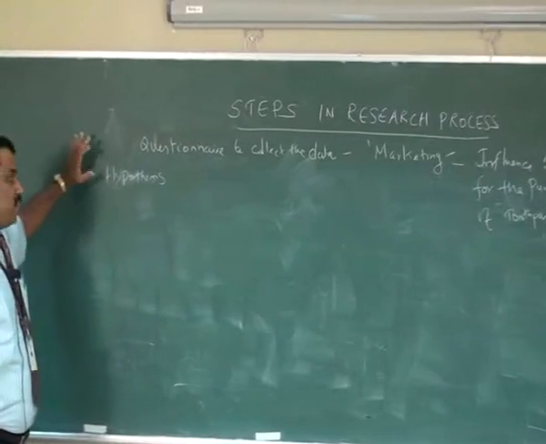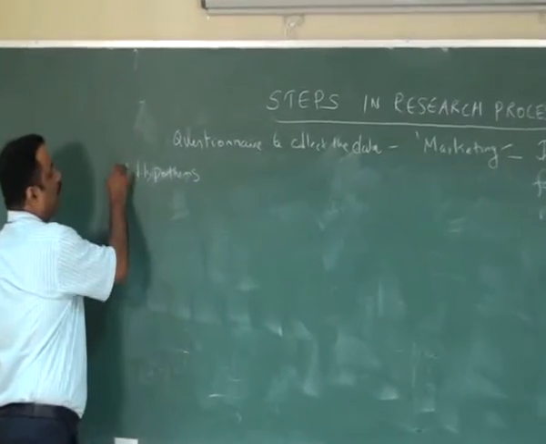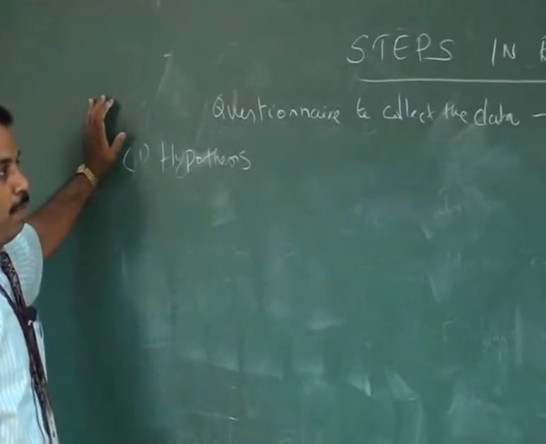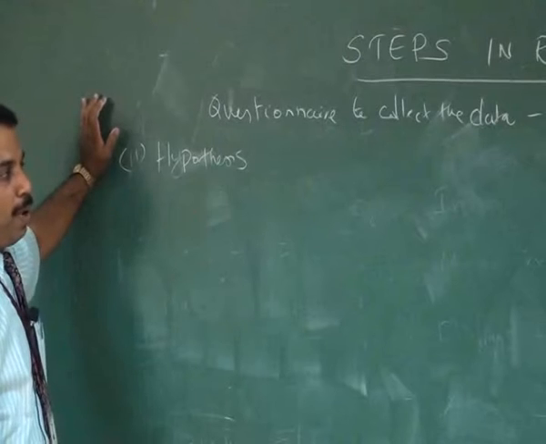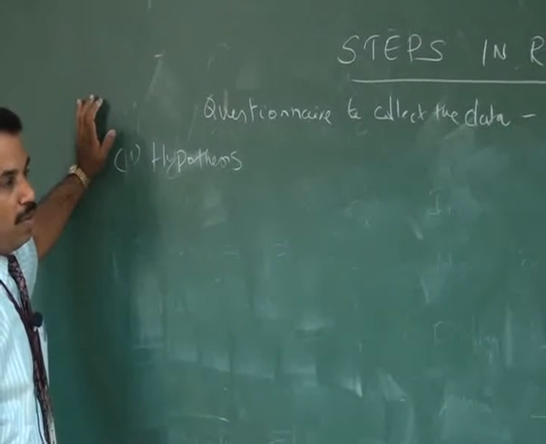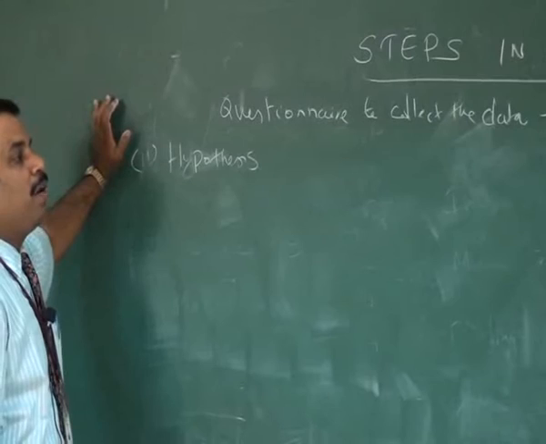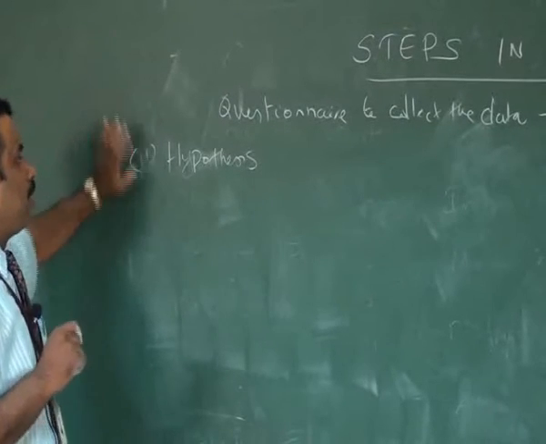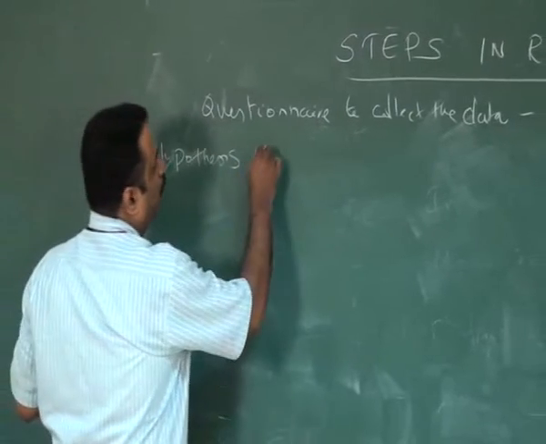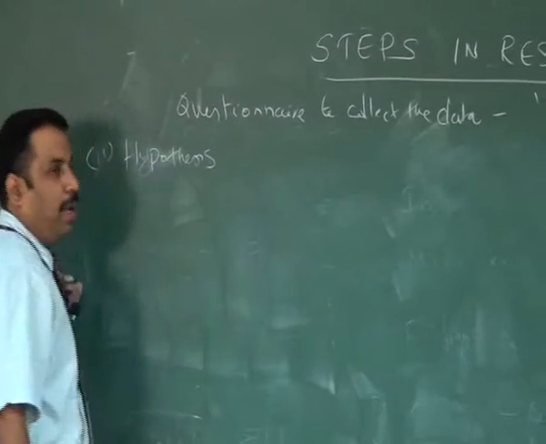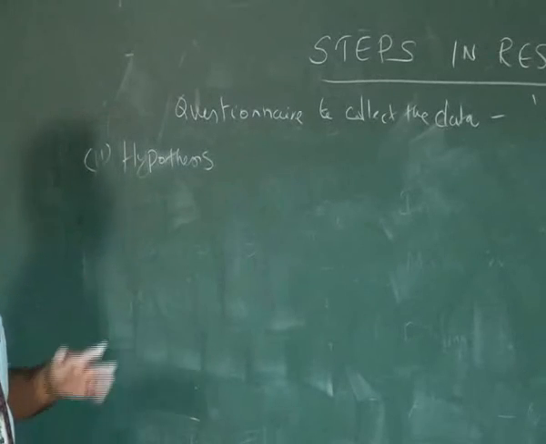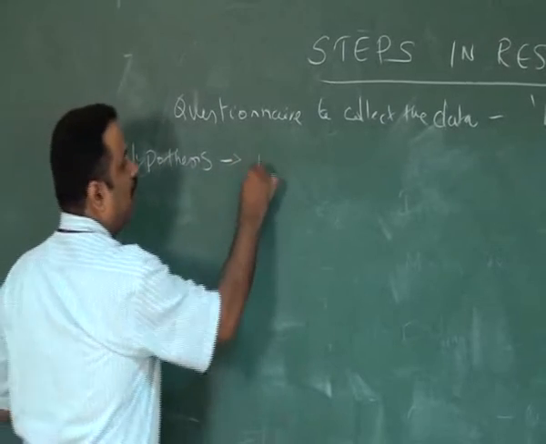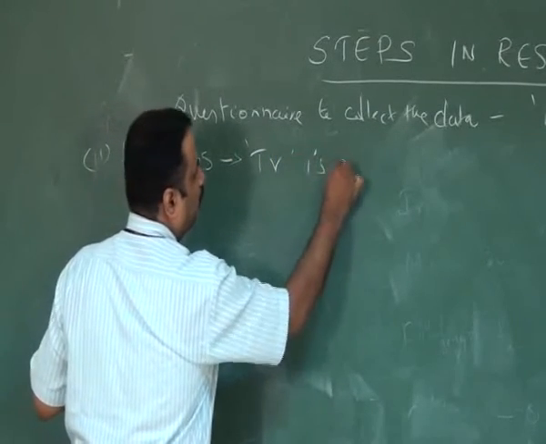This is the second stage of my research steps. The first stage is formulating the research problem. So I have already identified the problem area. I want to check how many of the respondents are purchasing toothpaste due to the influence of different media. Now I have my hypothesis or my assumption. I believe TV media is influencing the customers towards toothpaste. So my hypothesis is TV is influencing.